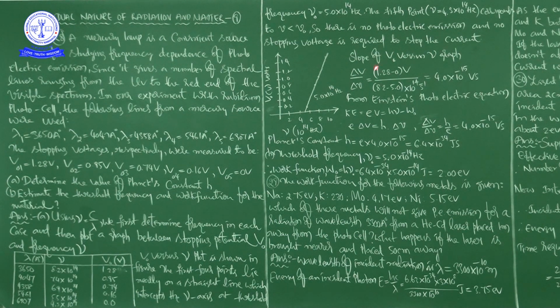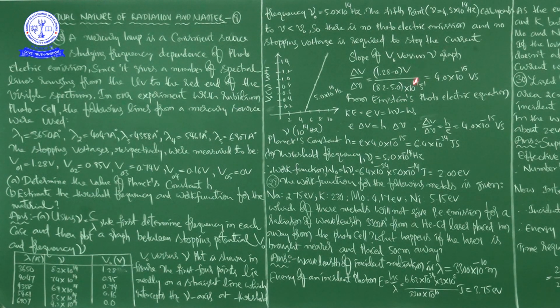You know very well, slope y by x is delta V divided by delta ν, right. So it is 1.28 minus 0, divided by 8.2 minus 5.0 into 10 to the power of 14.